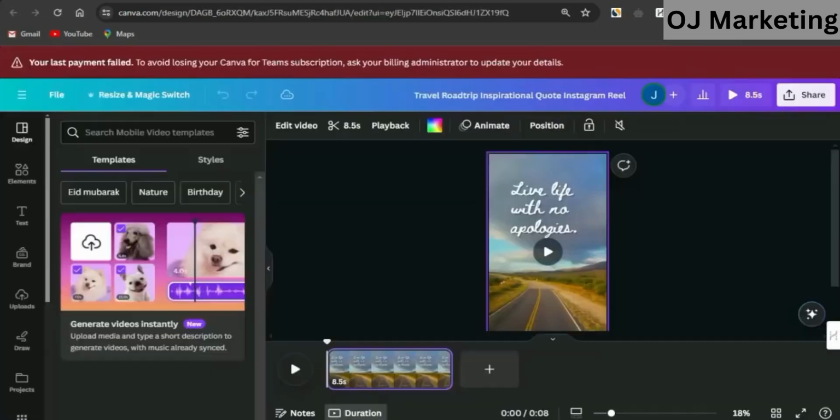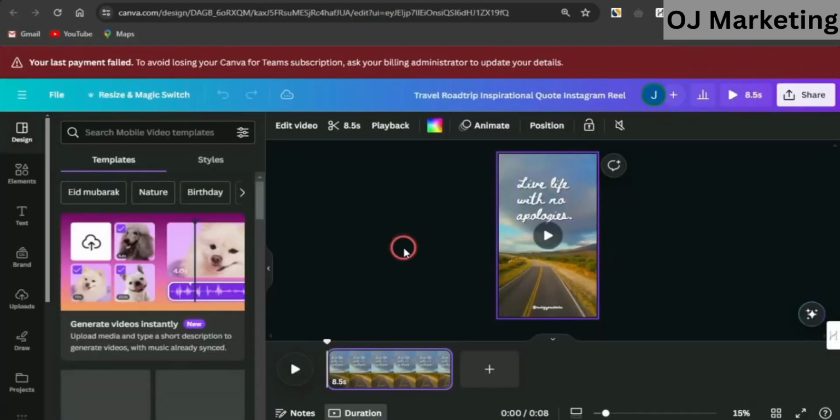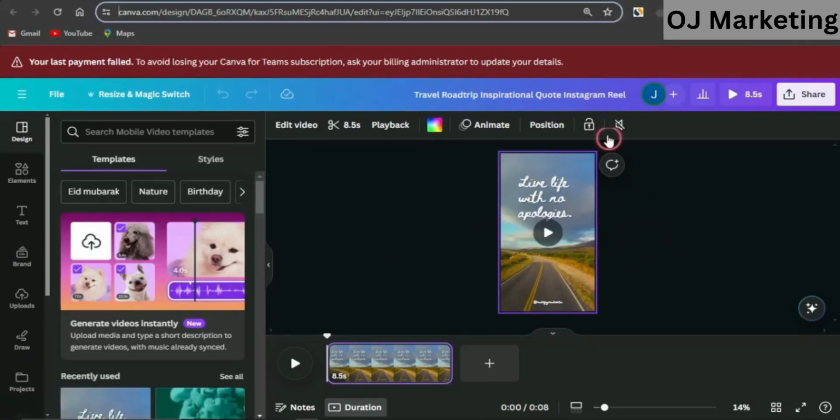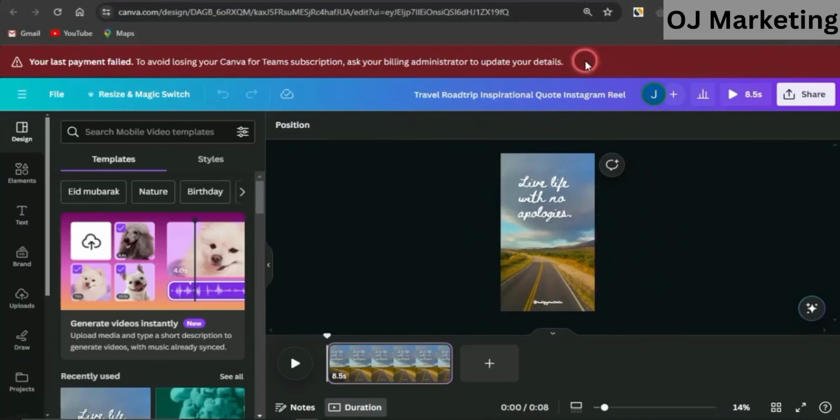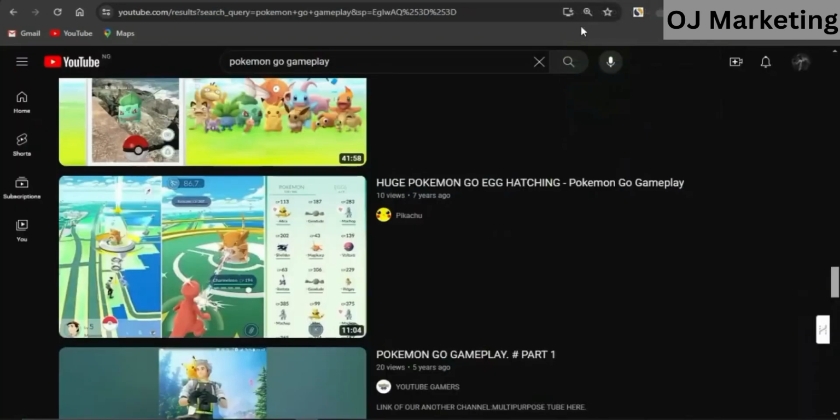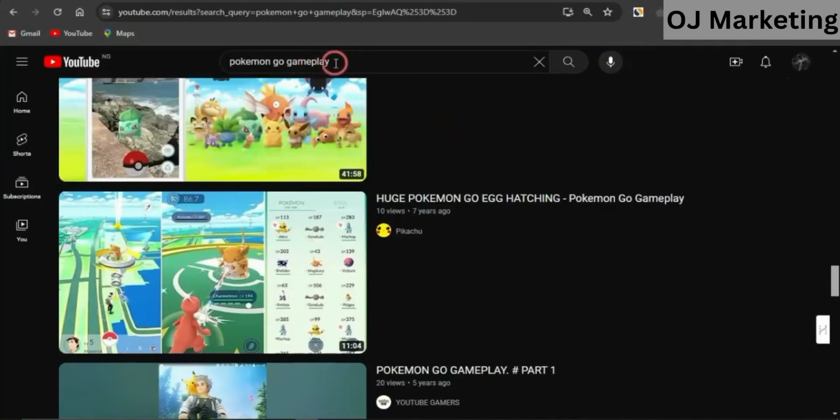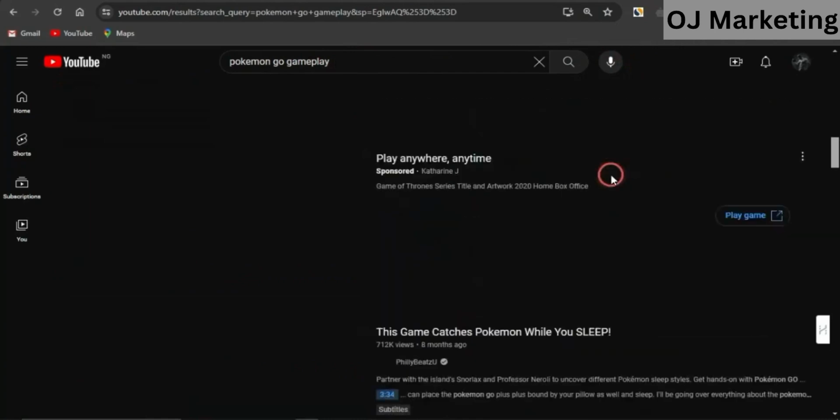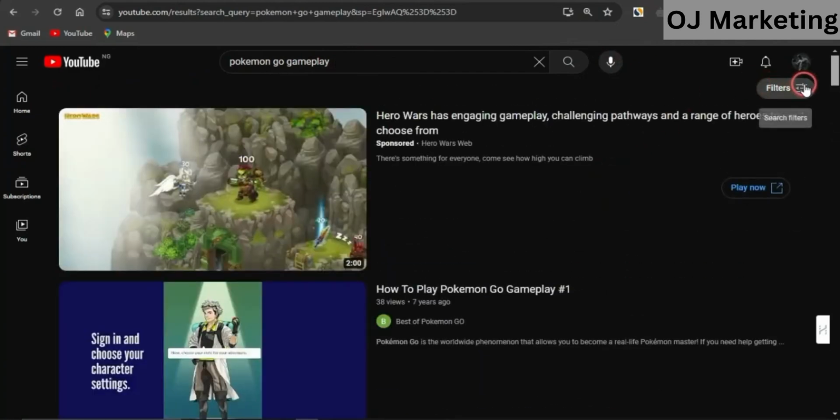You're going to be brought to a page that will look similar to this, of which you can easily edit this template. So, guys, once you're brought to this page, all you need to do next, guys, is just simply to go to getting a gameplay video of that particular game and just insert in this section. To do that, just simply head to YouTube and you may want to search for the Pokemon Go gameplay. And when searching for that, it is important you make use of Creative Commons videos.